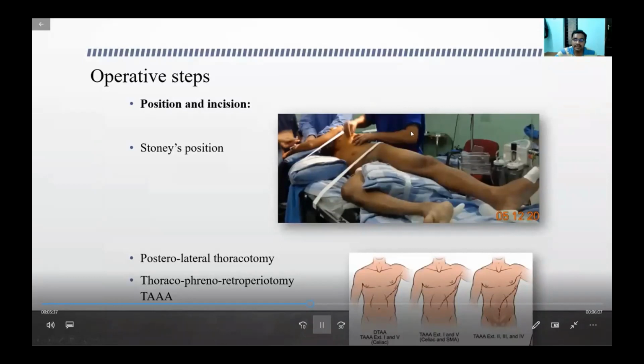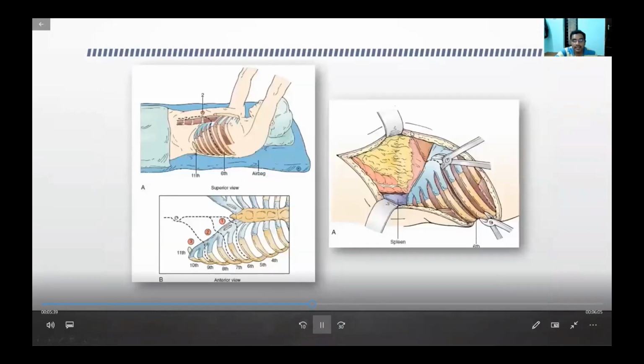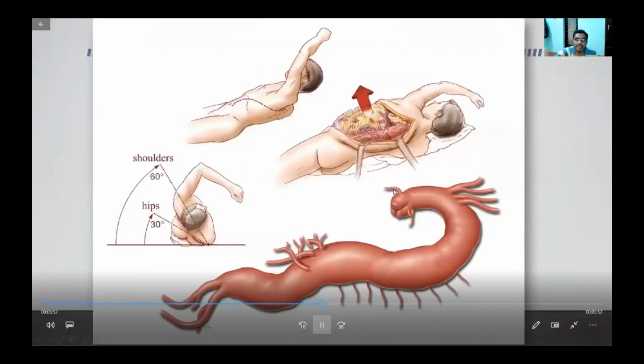The surgeon usually stands on the left side of the patient, and the entry is usually between the 6th, 7th, or 8th intercostal space, based on the extent of the aneurysm as decided by the CT. Then we have to enter the thorax, cut the diaphragm, and also enter the abdomen. When the surgeon stands on the left side, this is how the access looks.